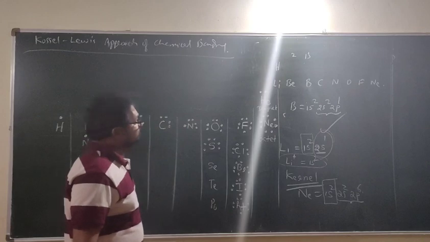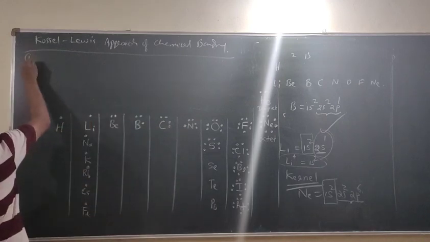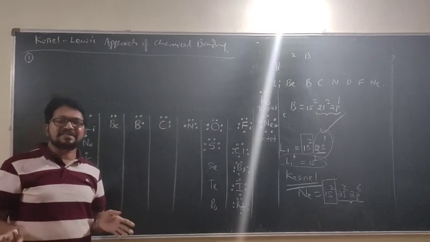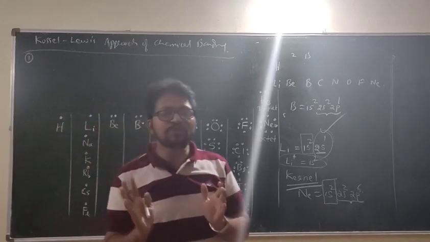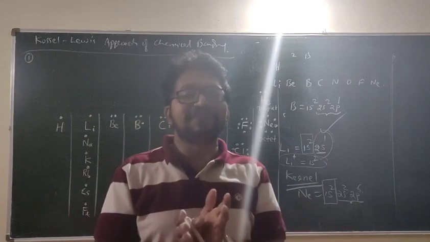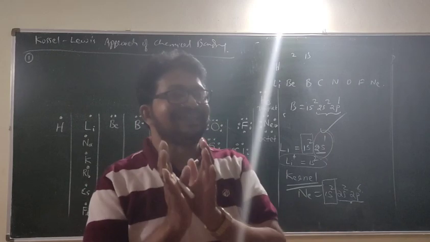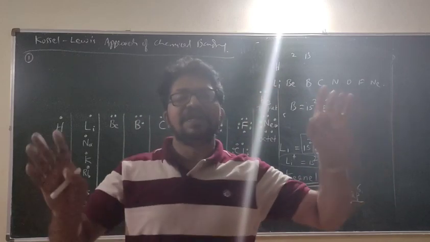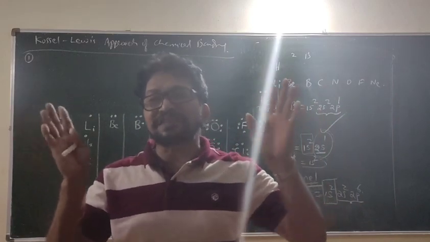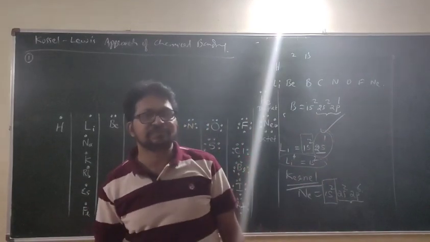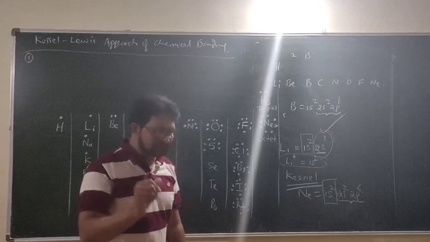Just listen to me. One of the points is like this, as I said, noble gases are the most stable elements with completely filled octet except helium, and they do not participate in the bonding. Understand?